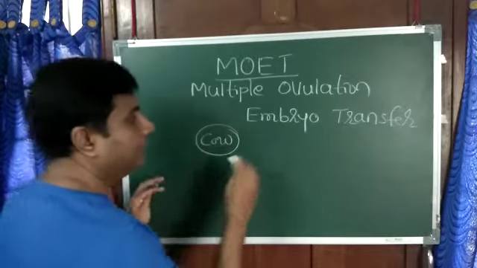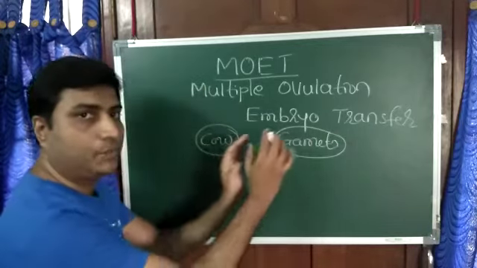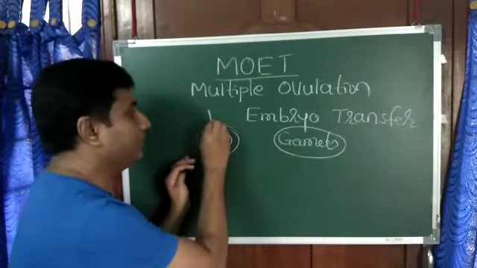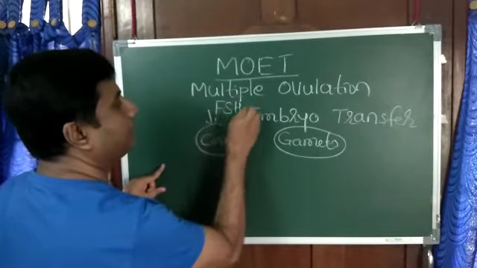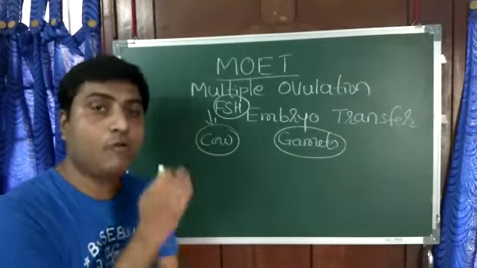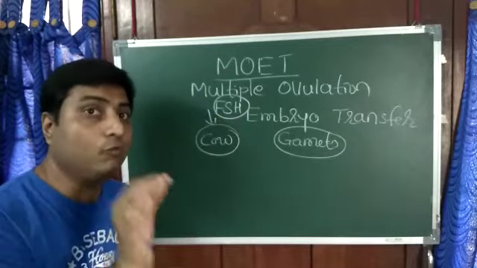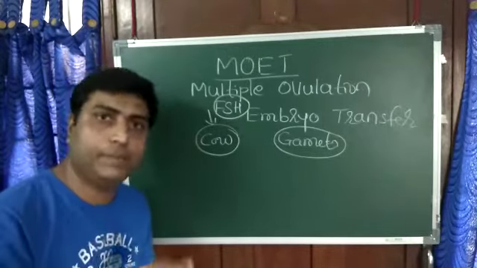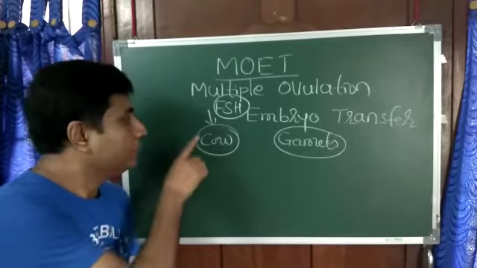Now imagine that the superior quality male gametes are here. Now what do we do? We inject this cow with FSH. You have studied FSH, the follicle stimulating hormone. When we inject this in the cow, you know what ovulation is. Release of an egg is called ovulation.